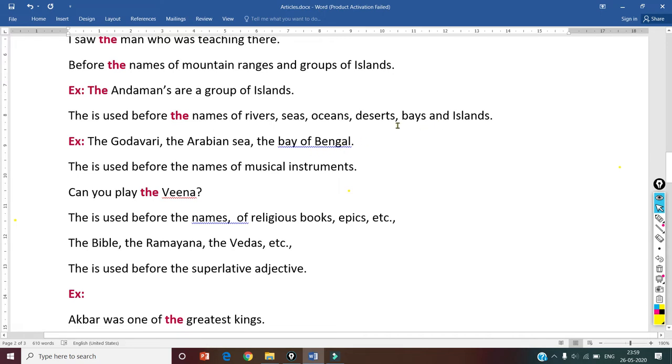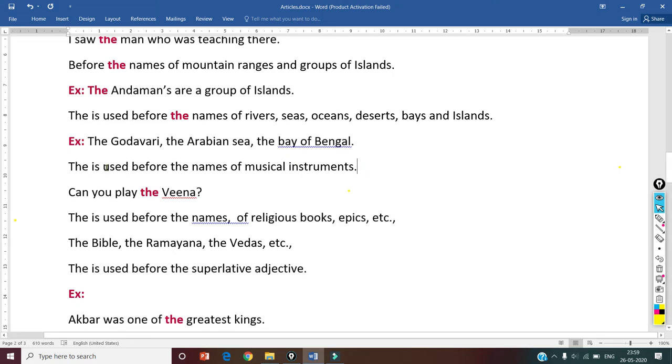Okay, నదులు, సముద్రాలు, మహాసముద్రాలు, ఎడారుల ముందు, ఐలాండ్స్ ముందు, ద్వీపకల్పాల ముందు మనము ఈ ఆర్టికల్ ద అనే దాన్ని యూజ్ చేస్తాము. ద గోదావరి, ద అరేబియన్ సీ, ద బే ఆఫ్ బెంగాల్. ఓకే, ఎట్సెట్రా. The Godavari is the longest river in India. Okay, the Bay of Bengal. Where is the Bay of Bengal? It is on the east side of our country. Okay, like that. To refer to the names of rivers, seas, oceans, deserts, and islands also we can use the article the.